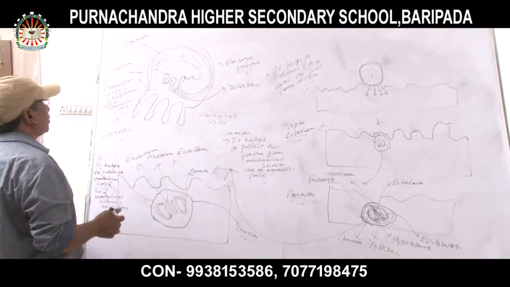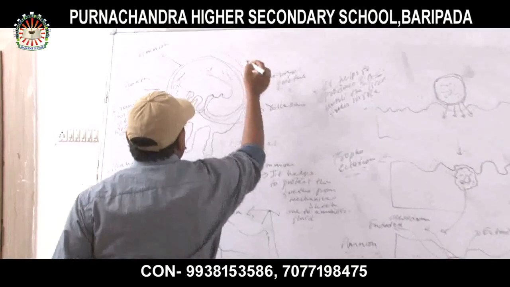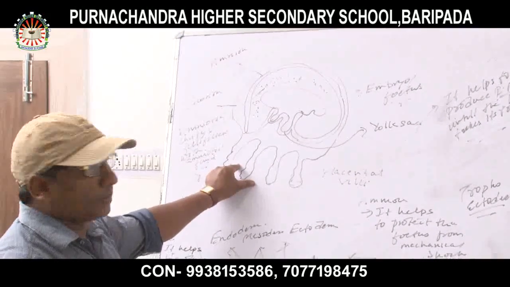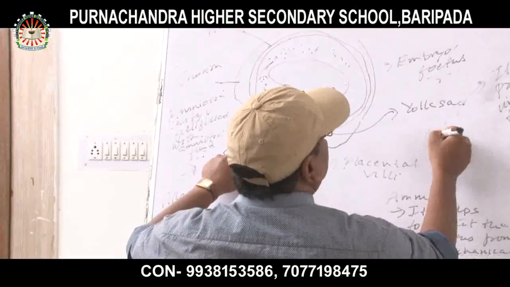Now, chorion. What are the functions of chorion? The main function of chorion is to produce villi.